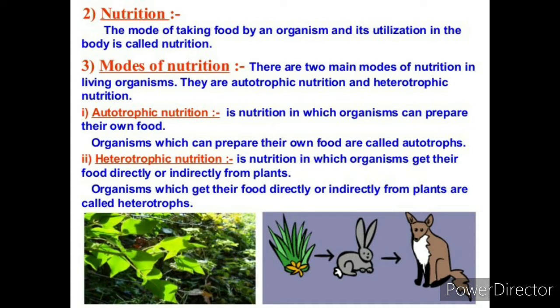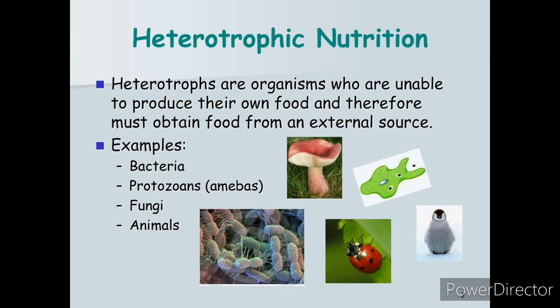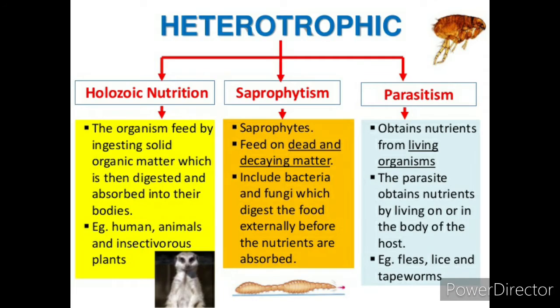Heterotrophic nutrition is nutrition in which organisms get their food directly or indirectly from plants. Here in heterotrophic nutrition, all the organisms like bacteria, protozoa, fungi and animals come under heterotrophic nutrition because they cannot obtain their own food. They depend on other organisms. Heterotrophic nutrition depends on the food available and intake.